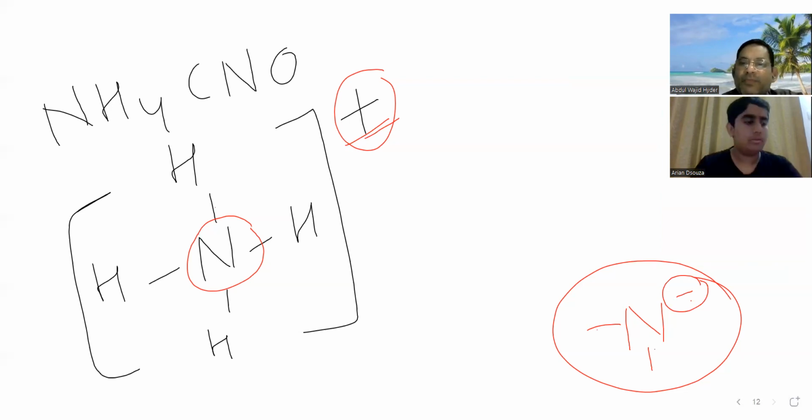Now, what should I do to make its valency proper? Remove one hydrogen. Just a minute. What should I do to balance it?